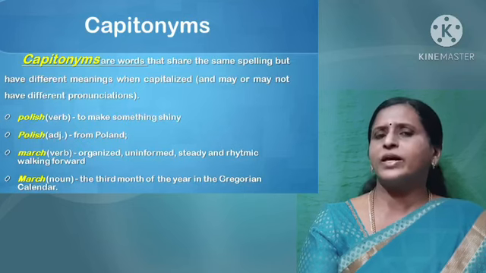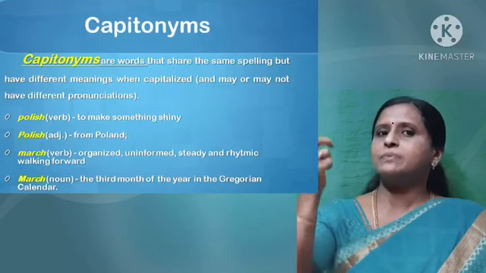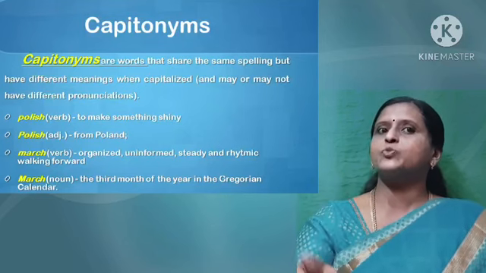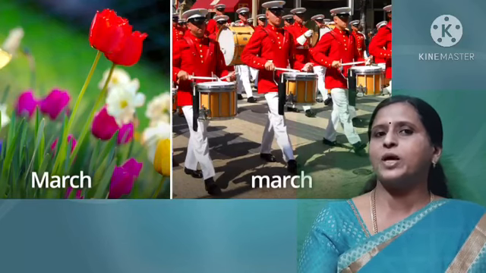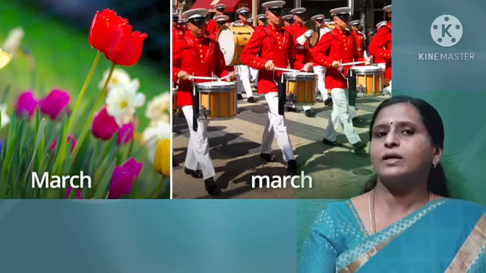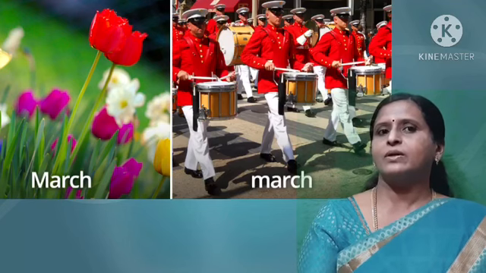Makes very interesting, children. March, capital M, means month of March. When you put a small m, it means march past. The army people go for a march past, no? You may also have it in your school during sports day and all that. So that is march. March means walking stiffly.